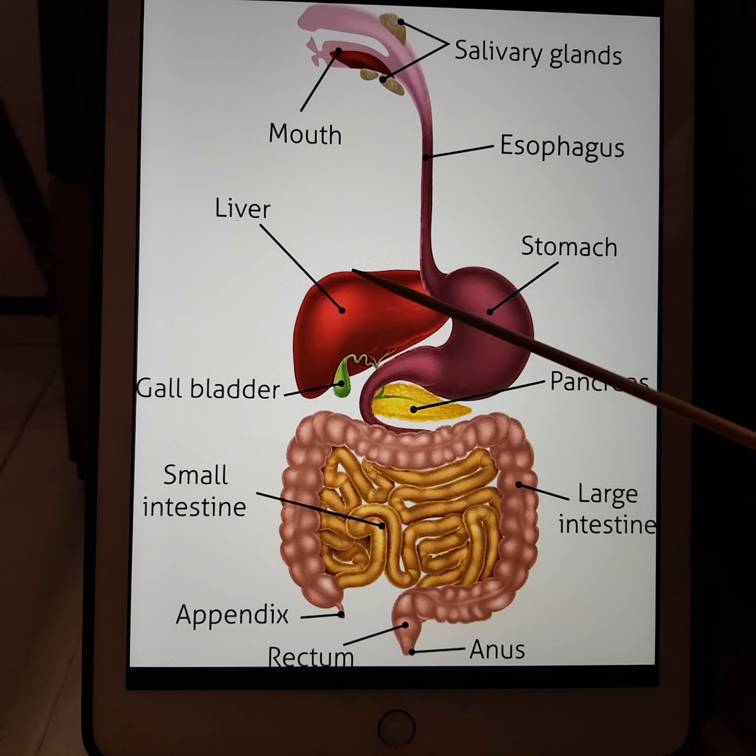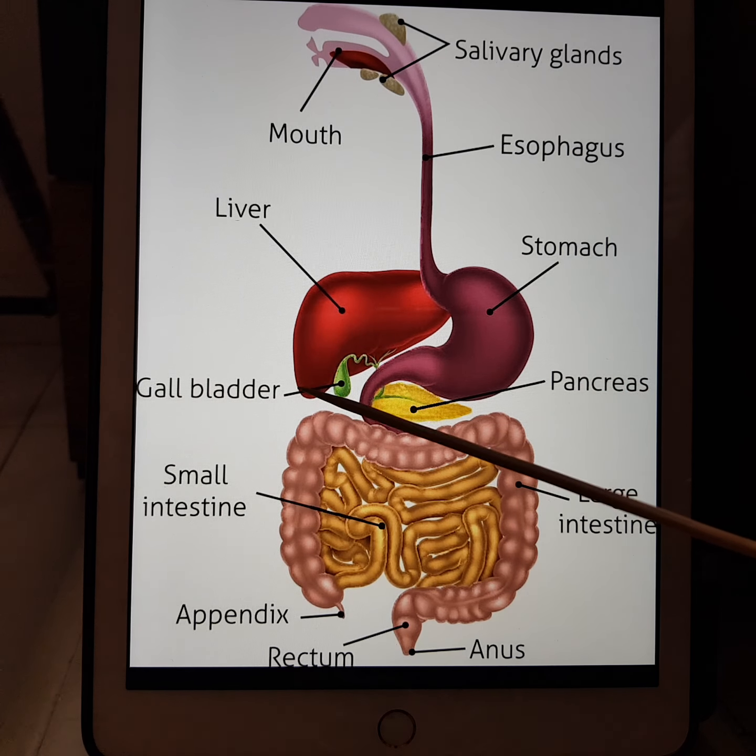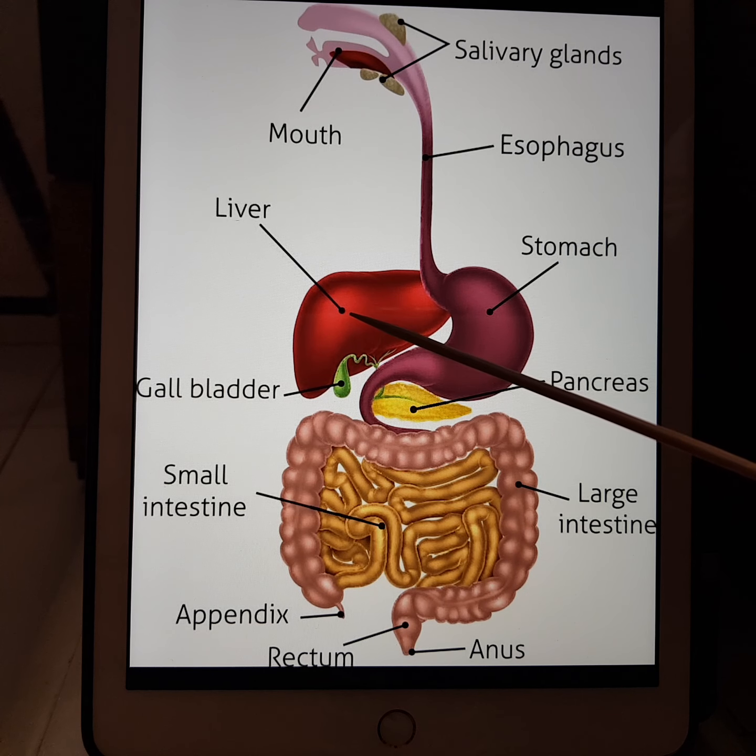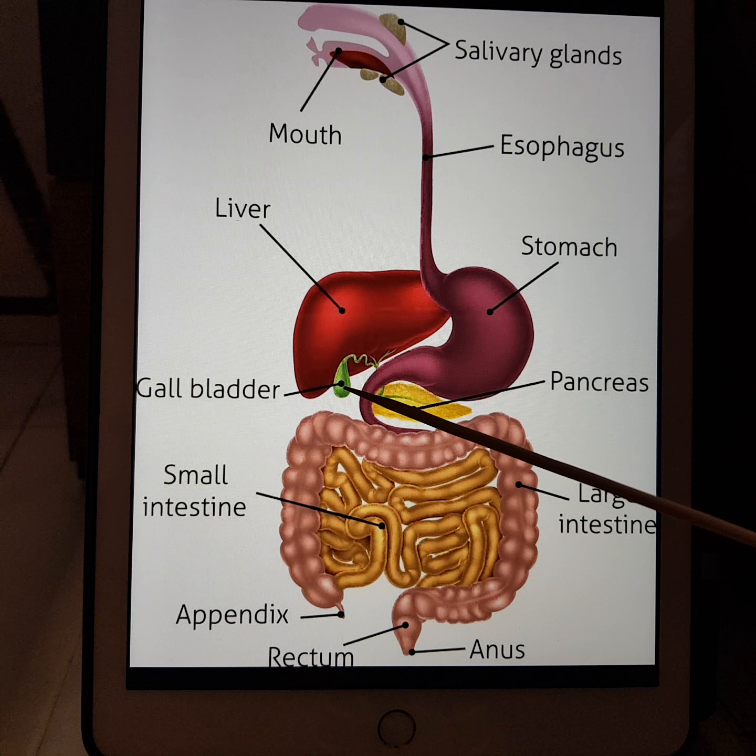The liver is reddish brown in color, and it is the largest gland present in the human body. It is situated in the upper part of the abdomen. It secretes bile juice that is stored in the sac-like structure called the gallbladder, which is just below the liver.